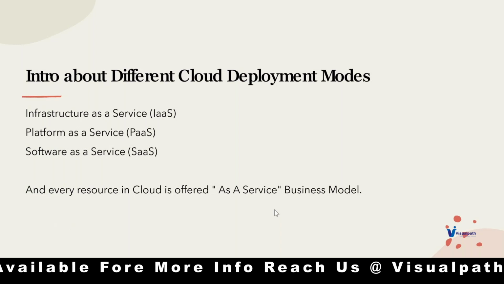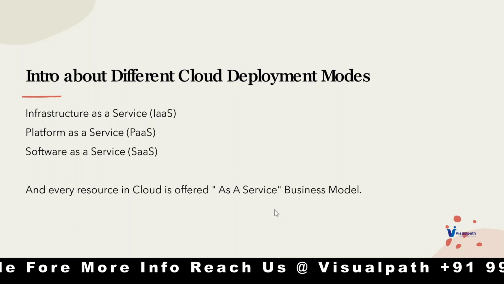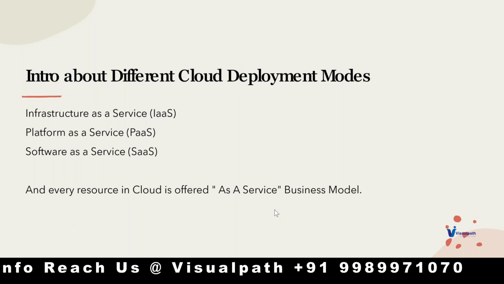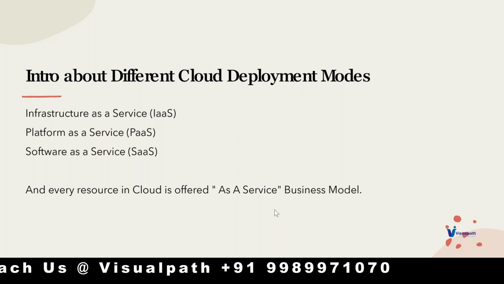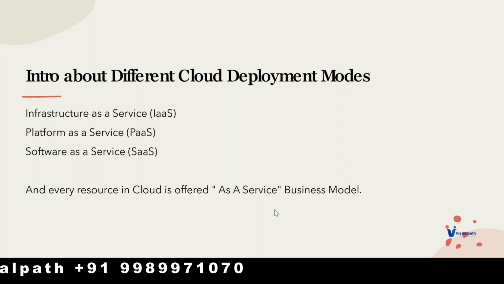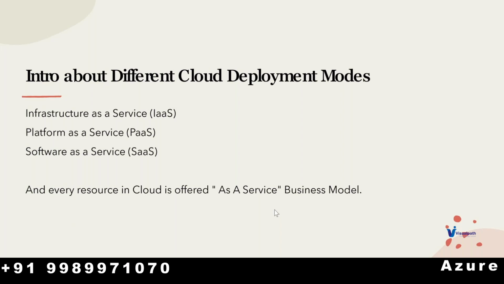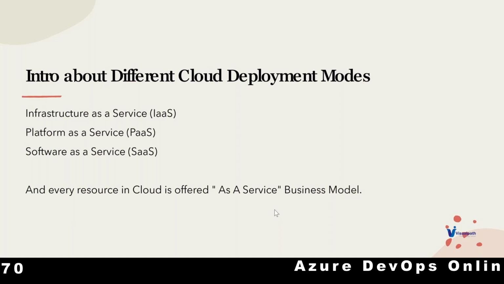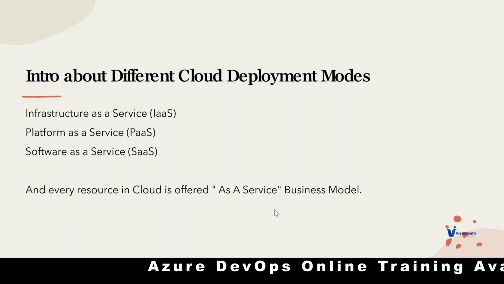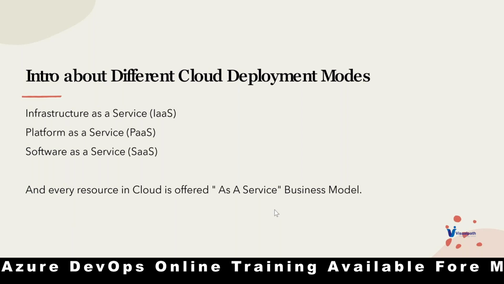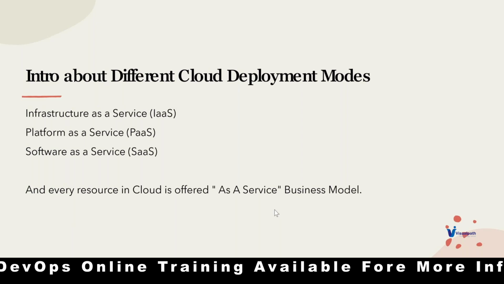Please reference cloud deployment models, not modes. So what exactly is the basic classification of the cloud deployment models? The basic classification is IaaS, PaaS, and SaaS: infrastructure as a service, platform as a service, software as a service. Any resource in any cloud is offered under a service business model. The cloud deployment models are the technical name when you talk about the business as a service models.